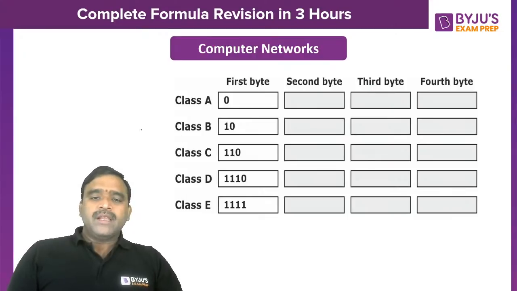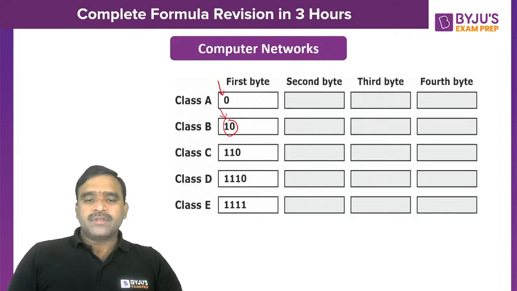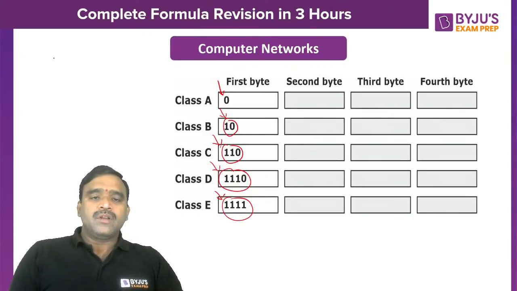Similarly, in binary representation, if the leftmost bit is 0, it's class A. If the leftmost bits are 10 in the first byte of the IP address, it is class B. 110 is class C, 1110 is class D, and 1111 is class E. Very simple. You have to remember some of these things.